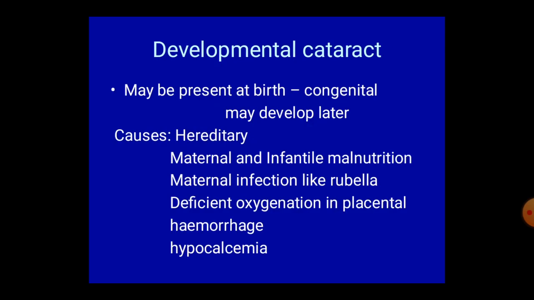Next is developmental cataract. May be present at birth, congenital, or may develop later. Causes: hereditary, maternal and infantile malnutrition, maternal infection like rubella, that is congenital rubella syndrome, which is very dangerous regarding ophthalmology. Deficient oxygenation in placenta, hypocalcemia.